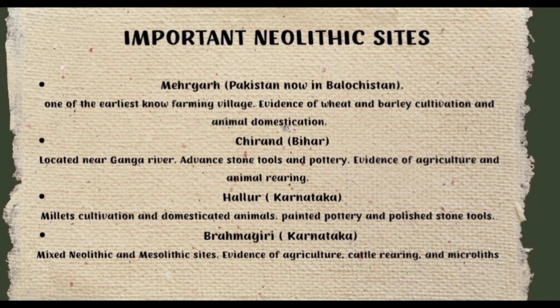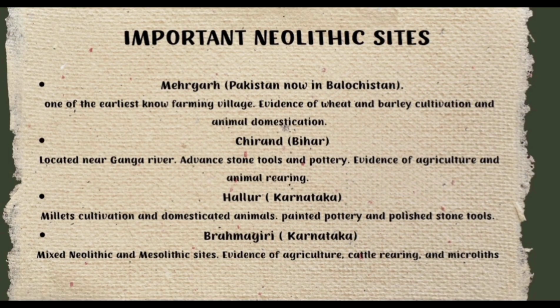And the second one is Chirand in Bihar, located near the Ganga River: advanced stone tools and pottery, evidence of agriculture and animal rearing. And the third one, Hallur in Karnataka: millet cultivation and domesticated animals, painted pottery and polished stone tools.